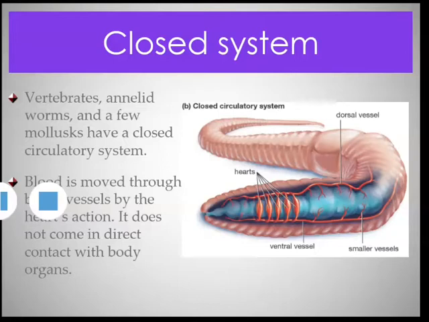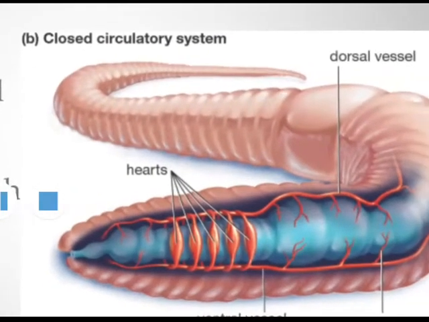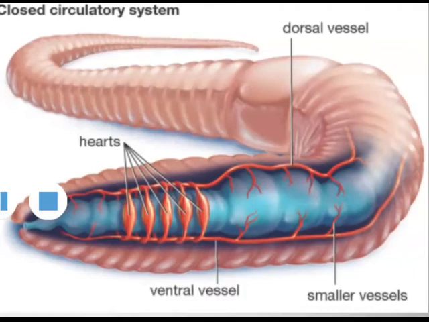Let's see closed circulatory system. In all vertebrates, higher molluscs and annelids, the blood is circulated all over the body through a network of blood vessels.